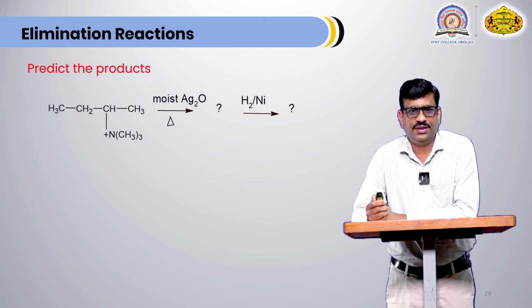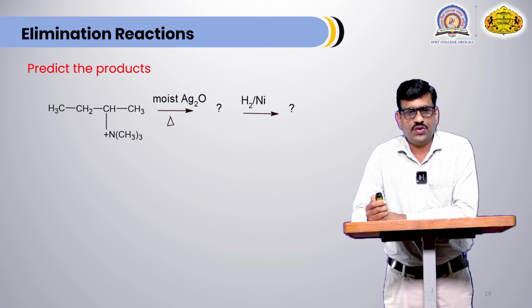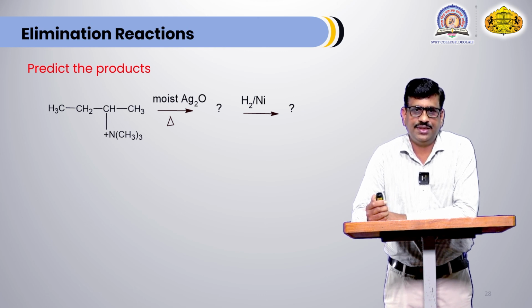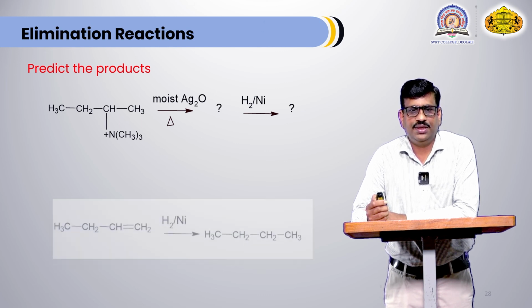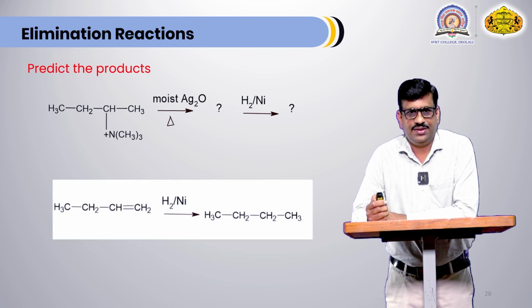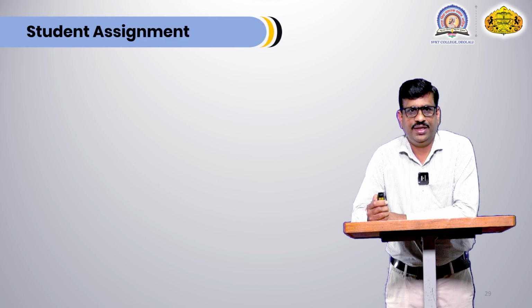This is one more example. In this case also bulky leaving group is present, that's why major product is according to Hofmann rule. 1-butene is the major product, and when it is treated with nickel, that is catalytic reduction, that alkene is converted to alkane. CH3CH2CH=CH2 is the first product, that is 1-butene, and when reduction of this 1-butene is carried out, butane is obtained, and that is the final product in this reaction.